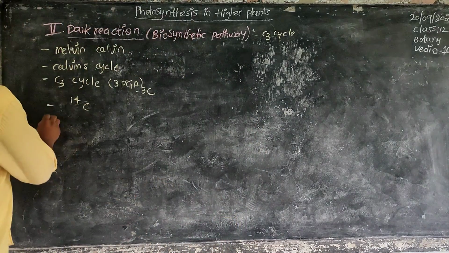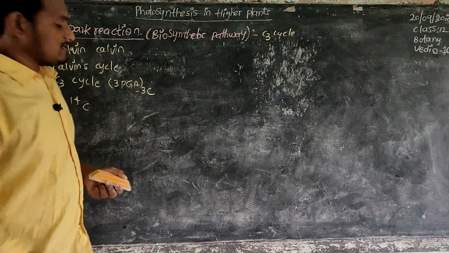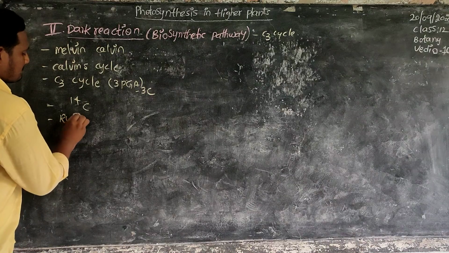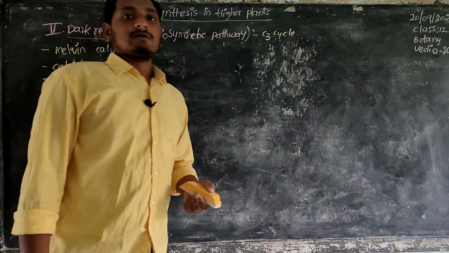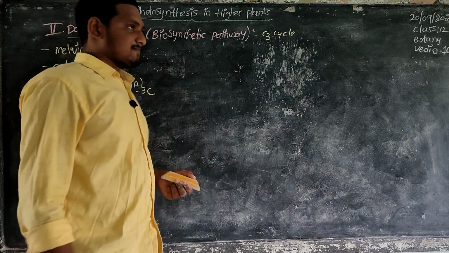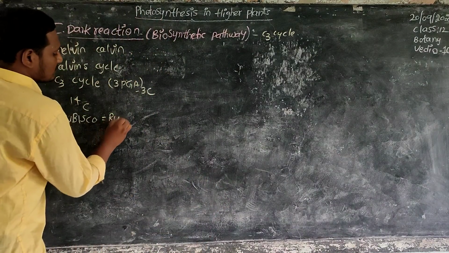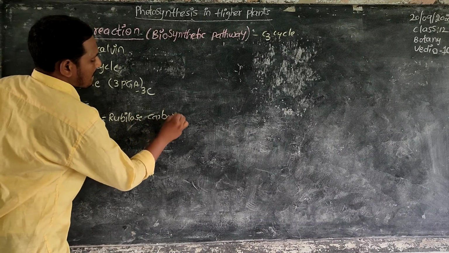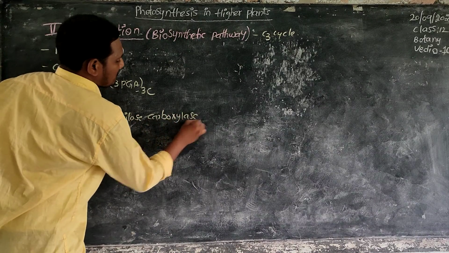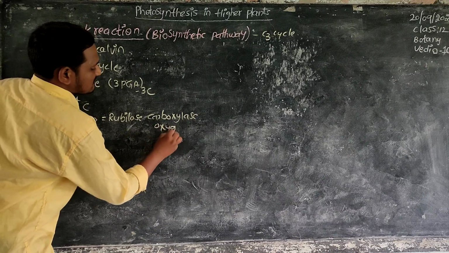In this reaction, the most important enzyme is rubisco. Rubisco means ribulose carboxylase oxygenase.